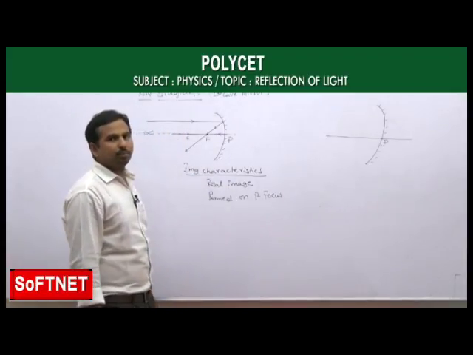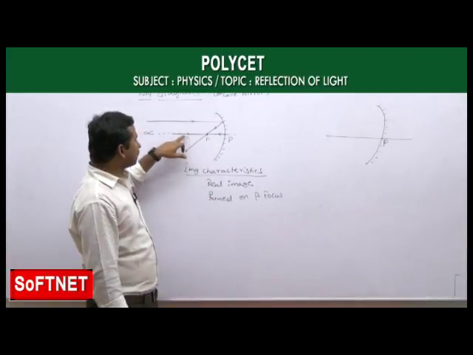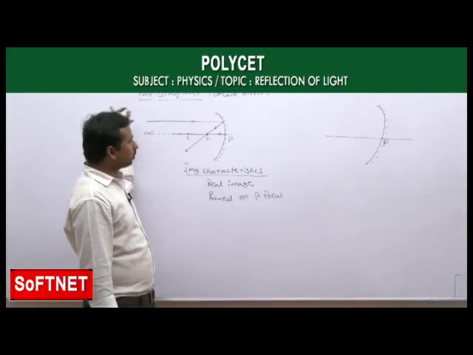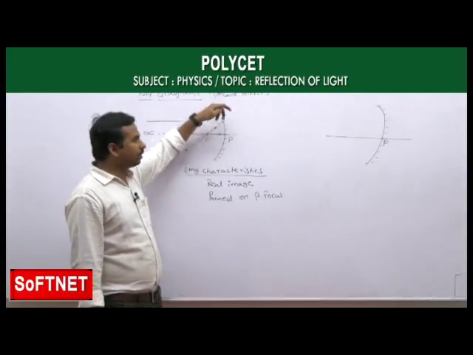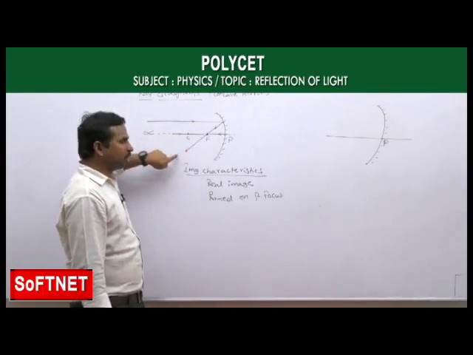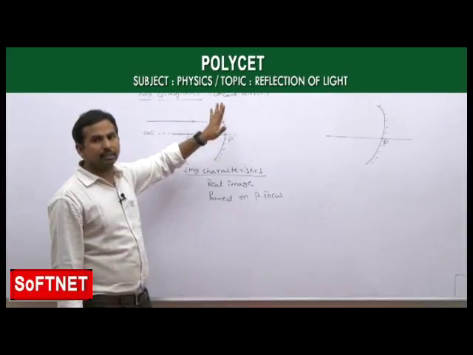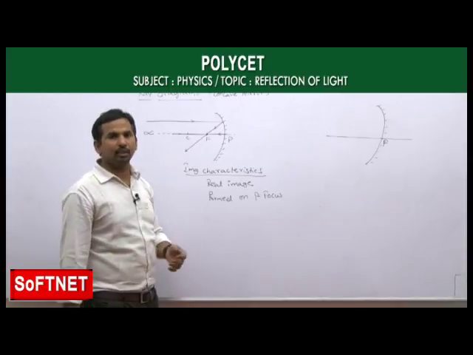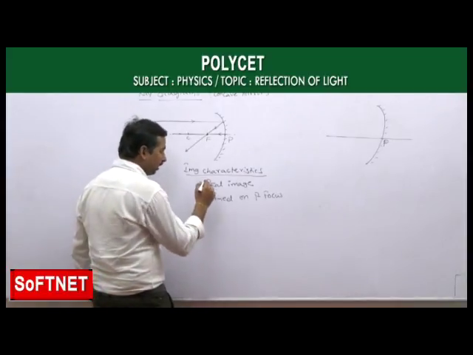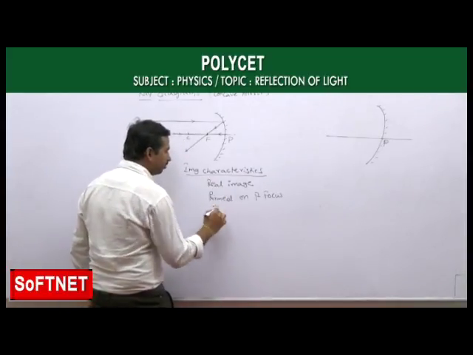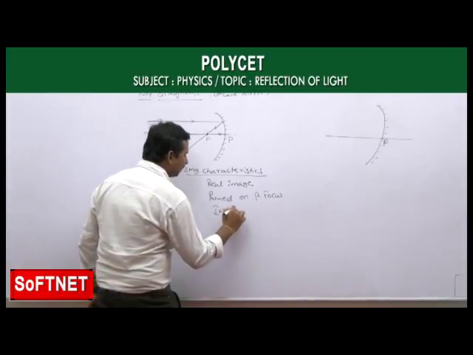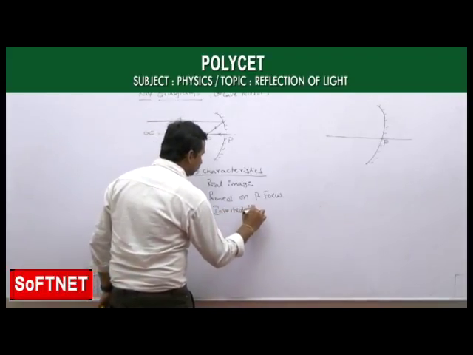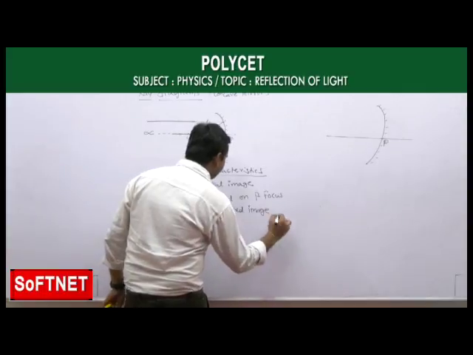Okay. And another important one, if you see, the light rays we are taking above the principal axis, which are coming from the object, but the reflected light ray is going below the principal axis, which tells that the image formed is an inverted image. And remember, all real images form inverted only. Okay. So this is an inverted image.